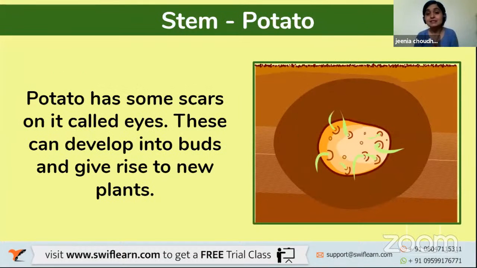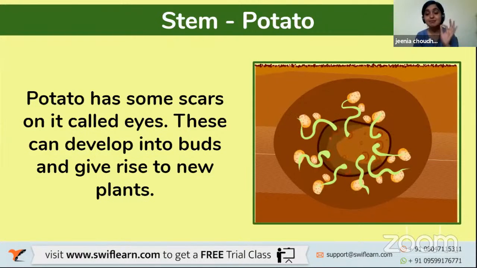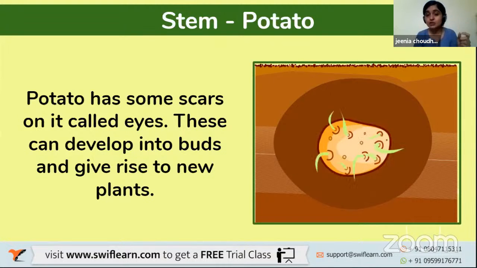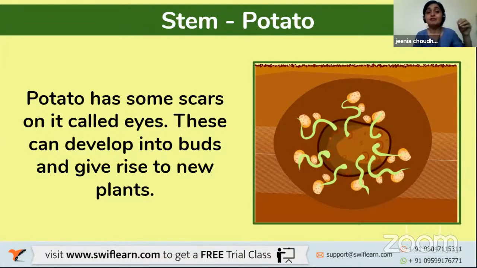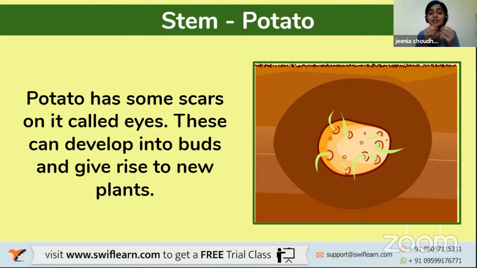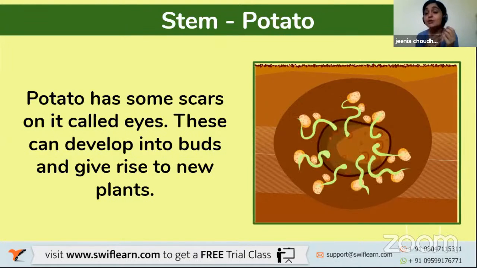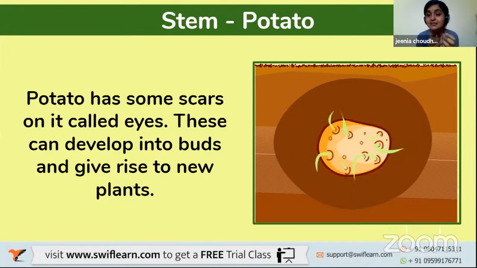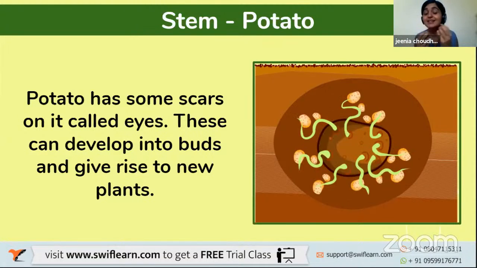Further, if you have seen a potato, and I hope you all have, sometimes when we keep a potato for a longer time in our kitchen, it remains unseen or unwanted as a leftover. You may have seen some kind of scars on the potato skin. They are known as the eyes, and these can develop into buds. And we remember what buds are. The buds turn into new leaves and everything. So that's how it gives rise to a new plant.